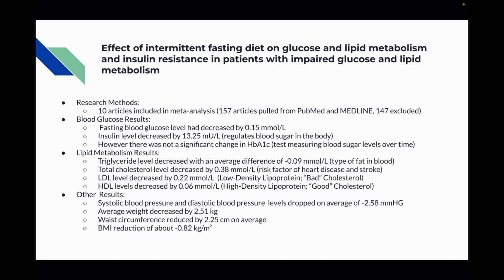Other results of this study showed systolic blood pressure and diastolic blood pressure levels dropped on average by negative 2.5, and the average weight decreased by 2.51 kilograms. The waist circumference reduced by 2.25 centimeters on average, with a BMI reduction of about negative 0.82 kilograms per meter squared.